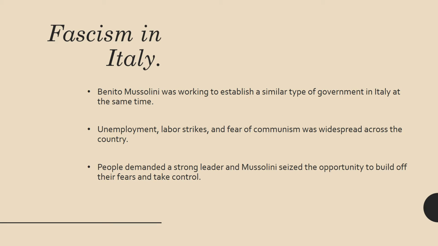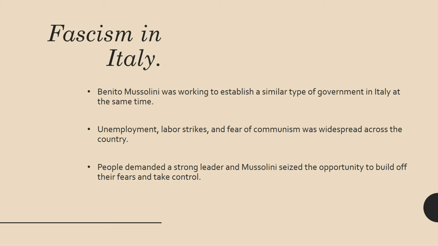Let's talk about Italy. So fascism in Italy. Benito Mussolini had been a newspaper editor and things like that, and he was working to establish a similar type of government in Italy at the same time. So something like a very totalitarian dictatorship in Italy.